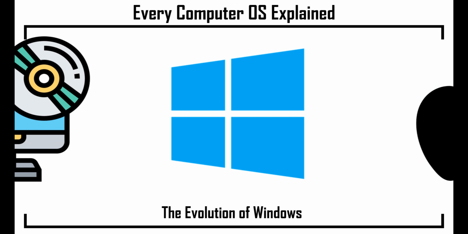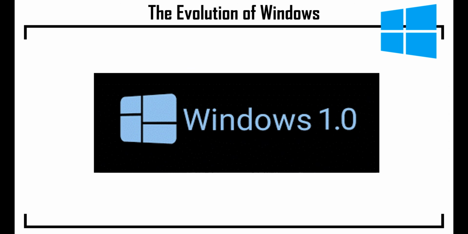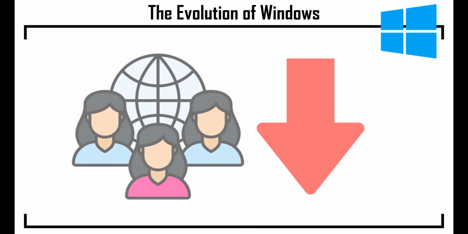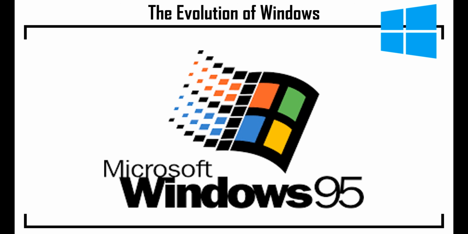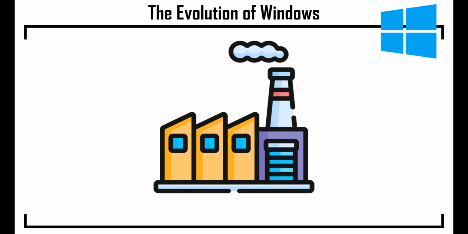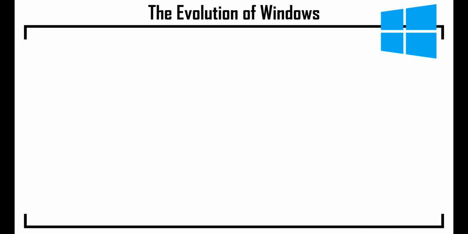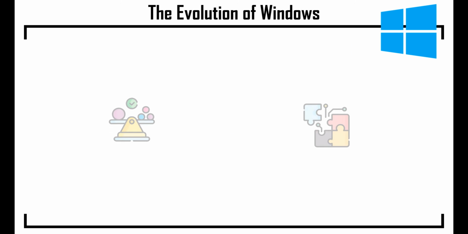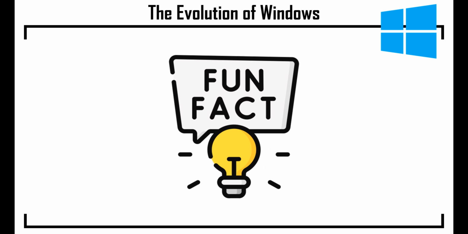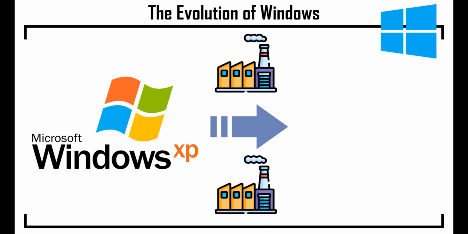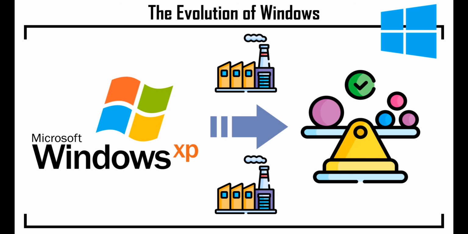The evolution of Windows. Windows 1.0 arrived in 1985 with a graphical interface, but it struggled to gain traction. The real turning point was Windows 95, which introduced the iconic Start menu and taskbar, features that remain an industry standard today. Its successor, Windows XP, achieved massive popularity by offering stability and wide compatibility. In fact, even though official support has been discontinued, Windows XP is still widely used in various industrial systems today precisely because of that famous stability.